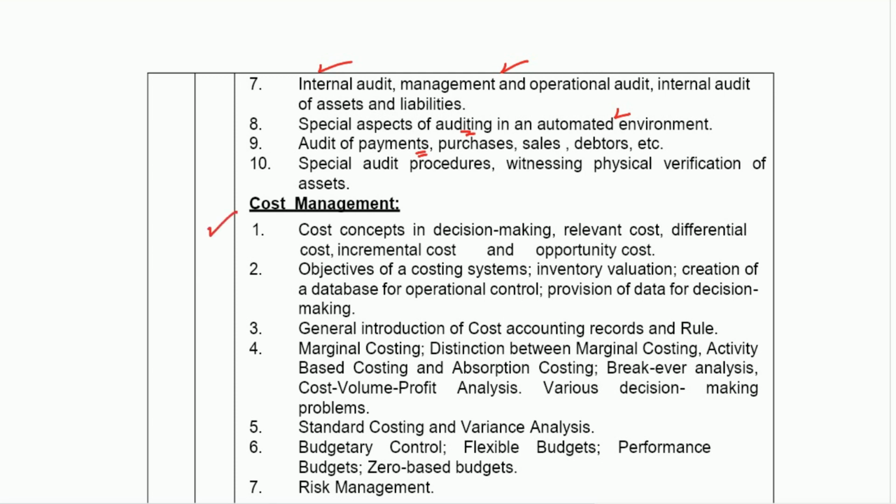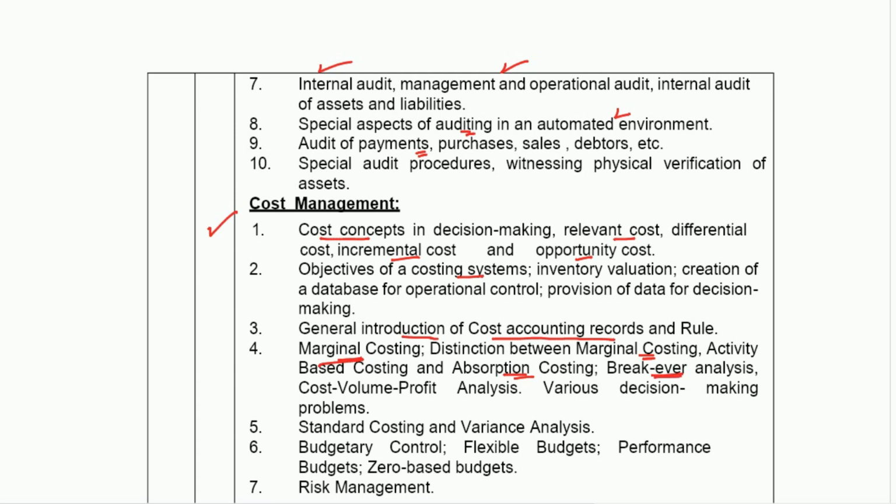Then cost management, that is basically your costing. Here they are asking cost concepts in decision making, relevant costing, then incremental costing, opportunity costing, etc. Objective of costing system, then basics of cost accounting records, then marginal costing, it's an important one. Distinction between marginal costing, activity based costing and absorption costing.